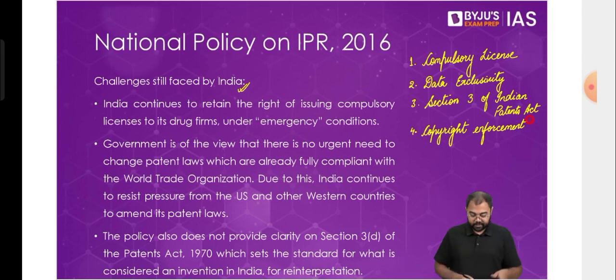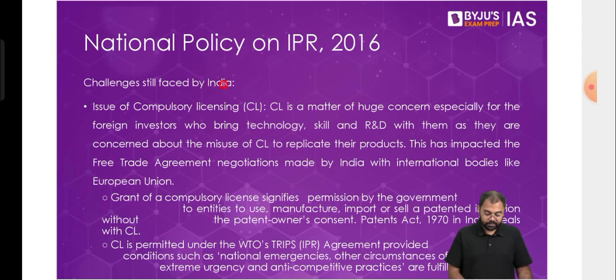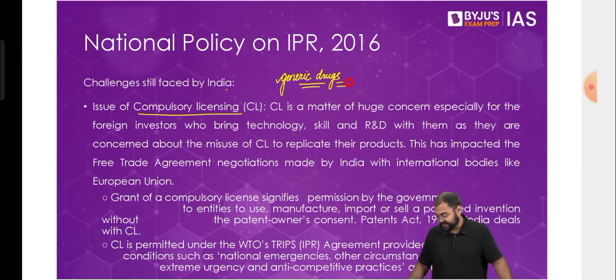Now, this is something where we see that a lot of controversy has also been created in India around the same compulsory license, because there have been concerns regarding something called a generic drug. The problems that have largely happened in India are around generic drugs. Generic drugs are the drugs or medicines which haven't been manufactured by the patent holder company, but by some other company, which probably has been given the compulsory license.